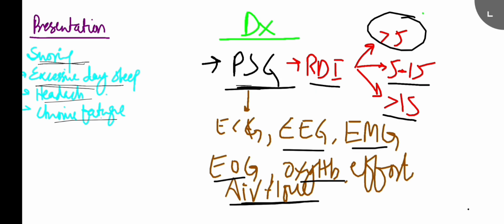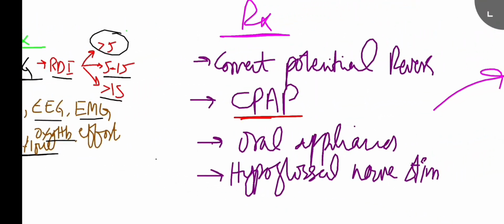Yes, we do the polysomnography, but all the patients should go through ENT examination, nose and throat examination. Because if there's a reversible cause, we can reverse that, and that's going to give an idea. It might not actually reverse if there's an ENT cause, but it gives you an idea why it's causing that, and you can then treat accordingly if there is something that is reversible. So ENT examination and the polysomnography.